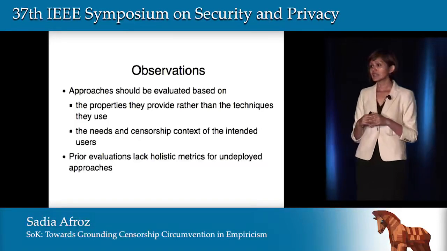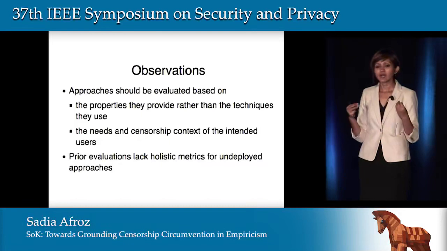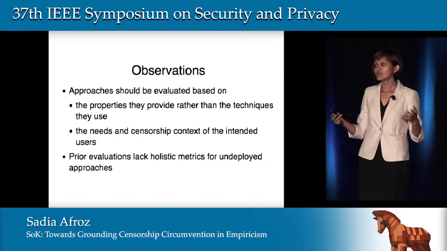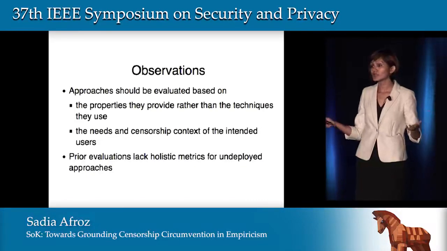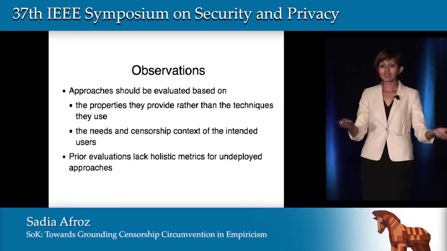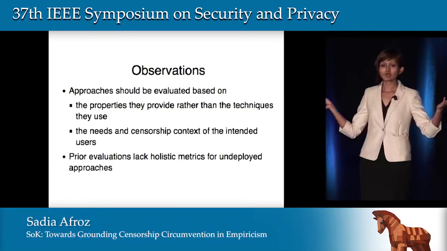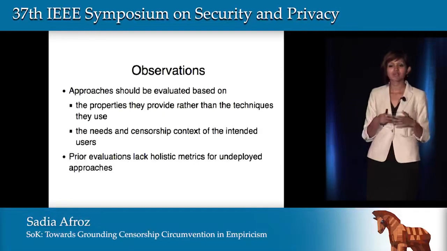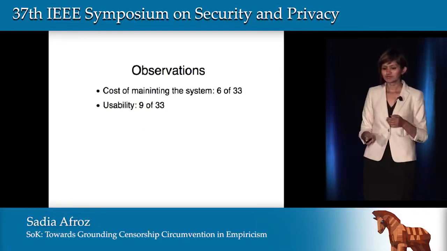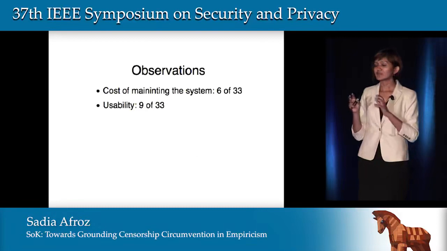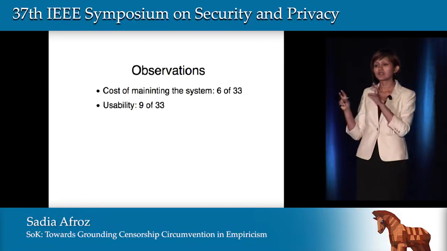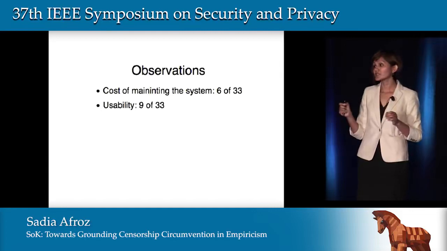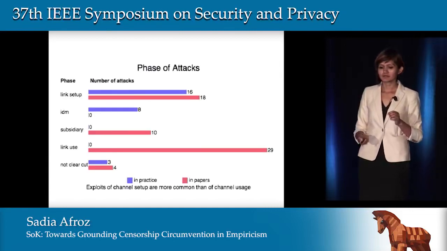We also noticed that we don't have any holistic metric for evaluating undeployed approaches. For example, if you want to know how well a deployed approach works, you can look at how many users it has, or whether it has been blocked in many other countries with censors. But we don't have any such criteria for tools that are not deployed yet. We also noticed that real-world tools focus a lot on the cost of maintaining the tool and the usability of the tool, but very few research papers mention these two criteria.